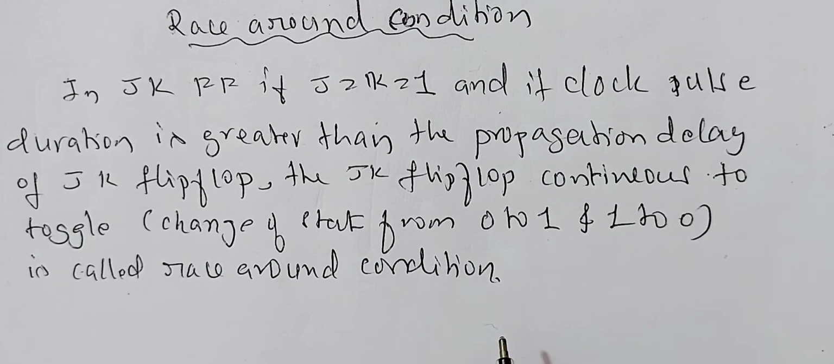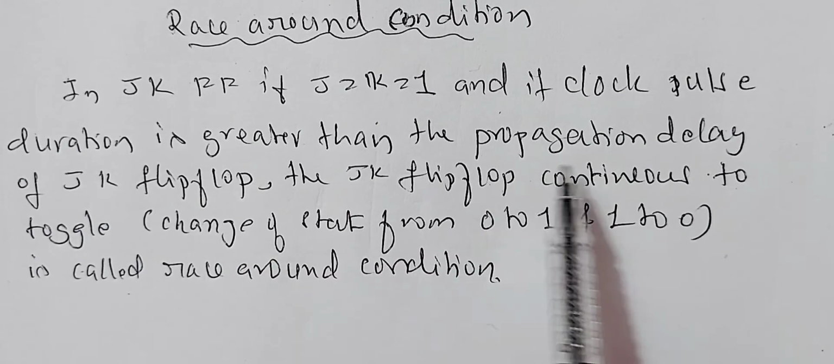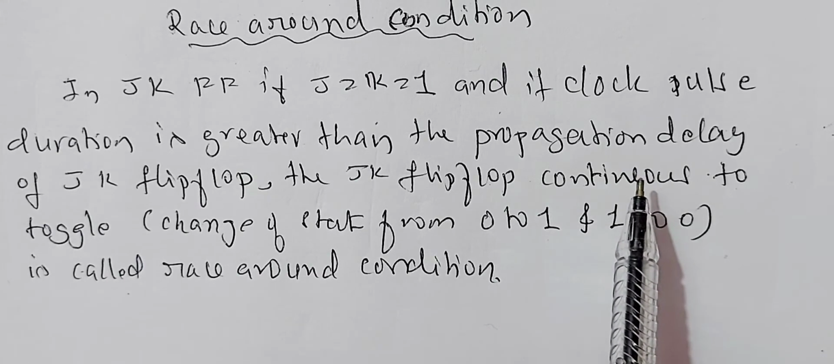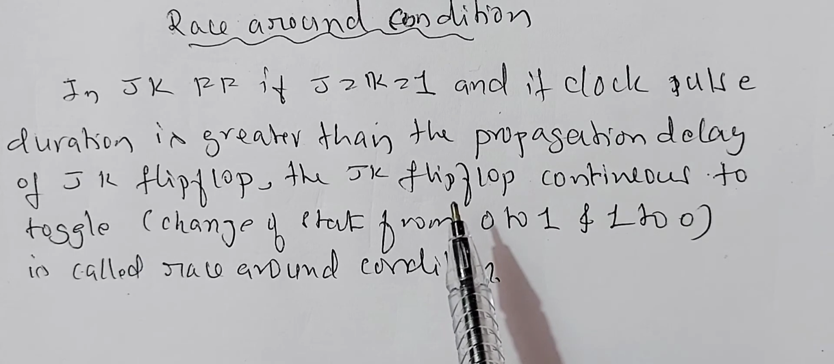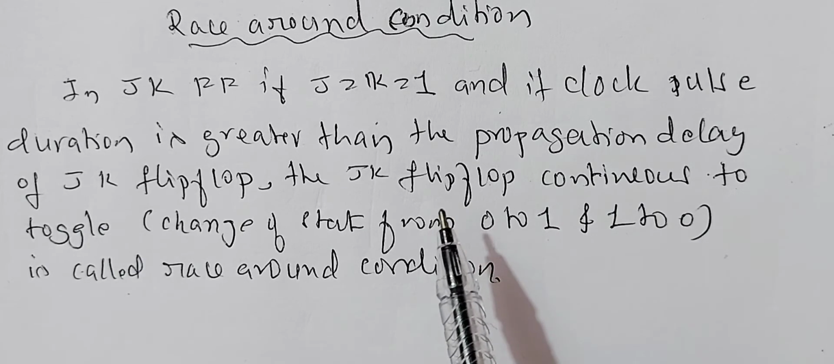Also in the JK flip-flop, the output is fed back to the input. It also takes some time, and only then does the output toggle from 0 to 1, 1 to 0. Therefore, the time taken for the JK flip-flop to process the input to the output is called propagation delay.